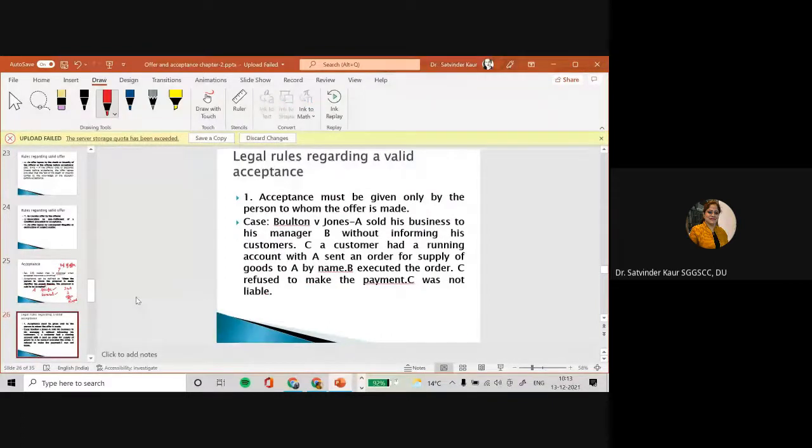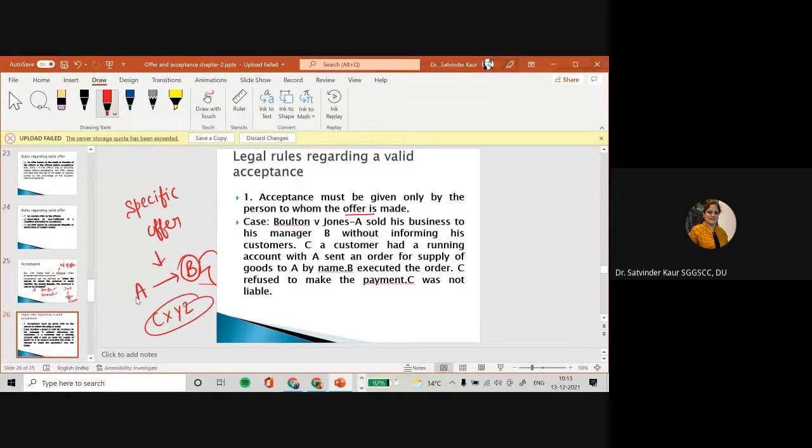Now the very first requirement or legal requirement for valid acceptance is that acceptance must be given only by the person to whom the offer is being made. So here we can clearly discuss the specific offer. If A is giving an offer to B, then B has the right to accept the particular offer. So C, X, Y, Z, anyone else other than this will not be in a position to accept the